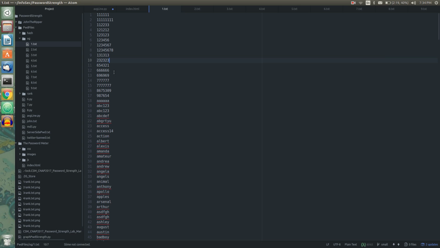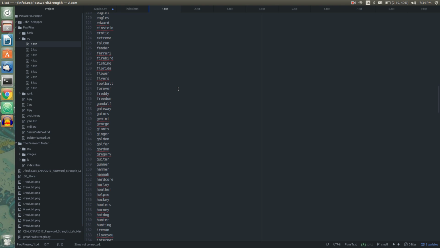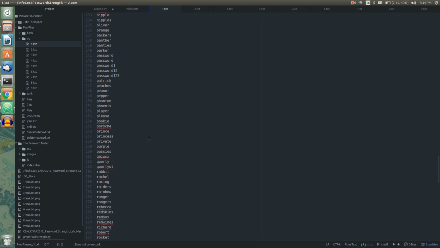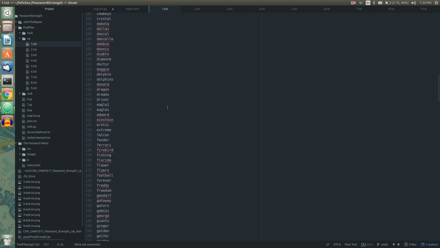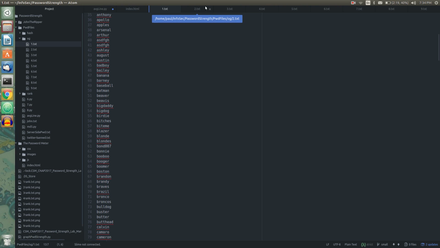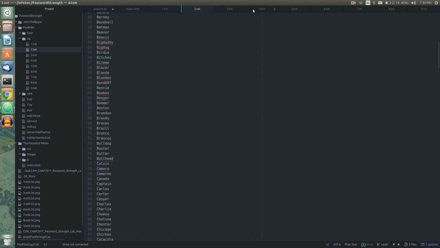We have silly things like just numbers, or our favorite football team, go Broncos, or Dolphins, and we can go down and see other things that people often use as passwords. We're going to take this password file and make some slight modifications to it to increase the difficulty of the password. We can start simply by capitalizing letters or replacing letters with different things.